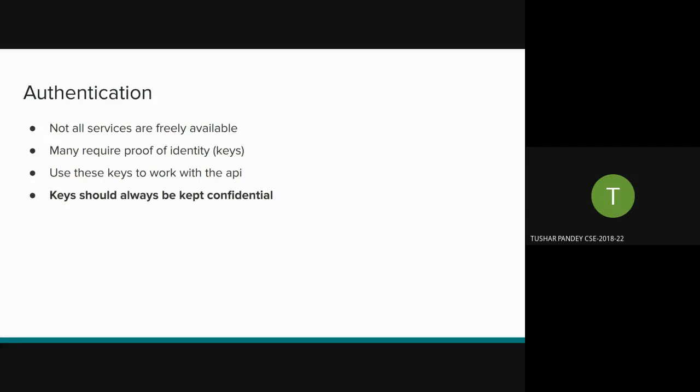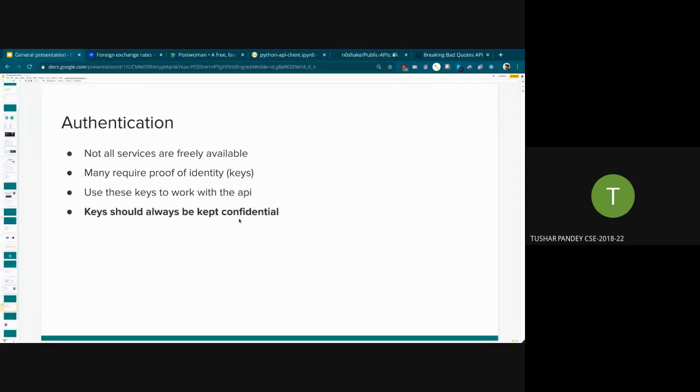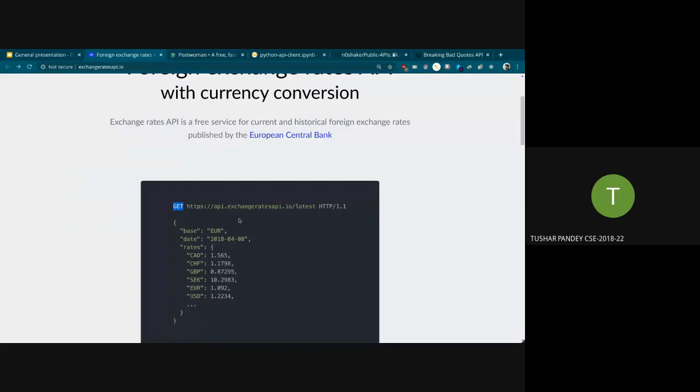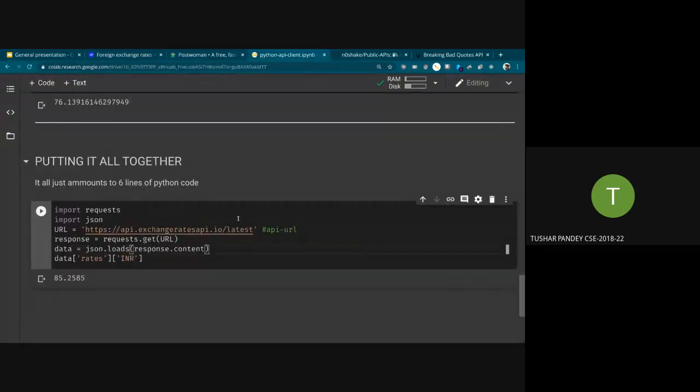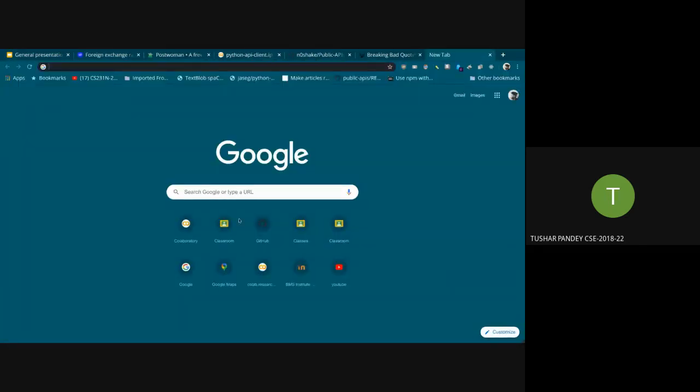So, I'll show you how these keys work actually. I'll show it with Twitter. Twitter is actually a very nice API environment. Let me open Twitter.